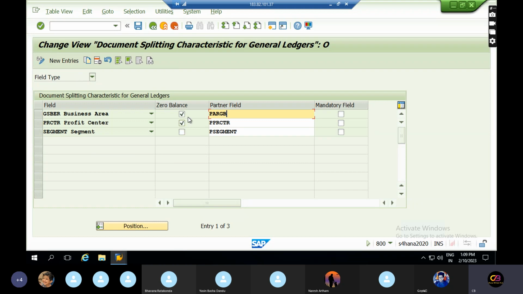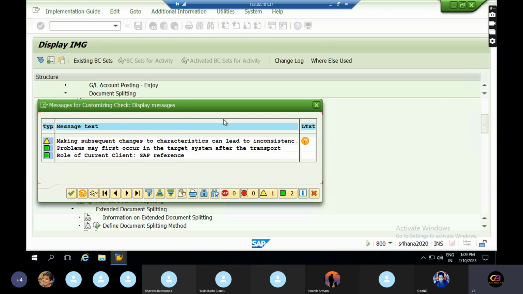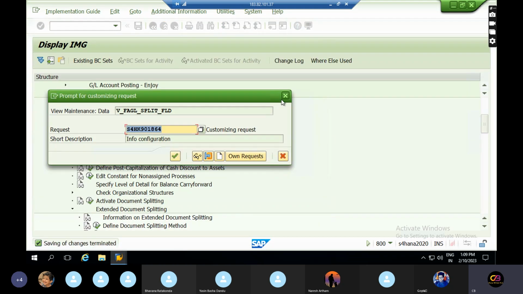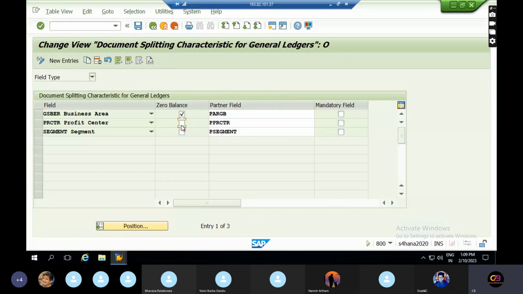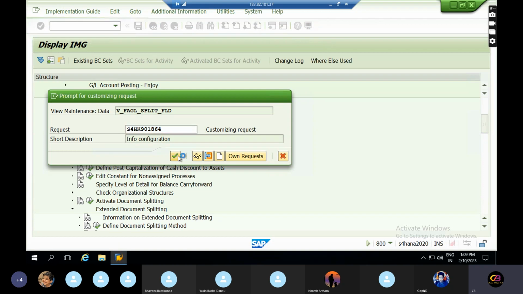So these are the fields. Whatever fields you have checked, they should not be changed. If you change this, you will get a warning message in real time. Here the warning message is not coming, but in real time you will get warning messages. So this is a very sensitive activity in real time. Once you select this, do not modify anything.